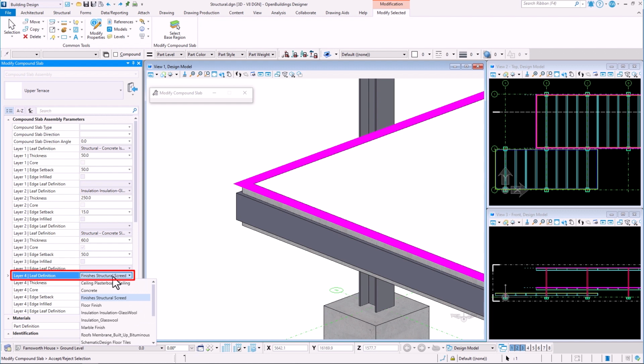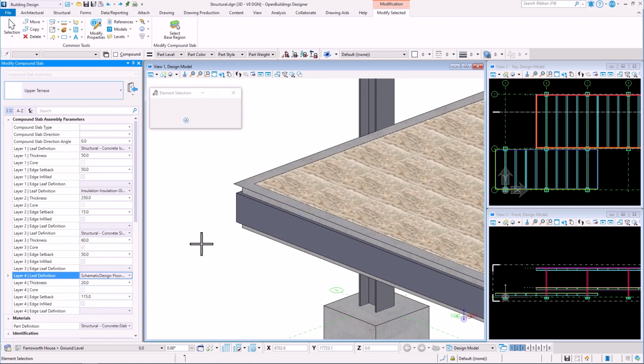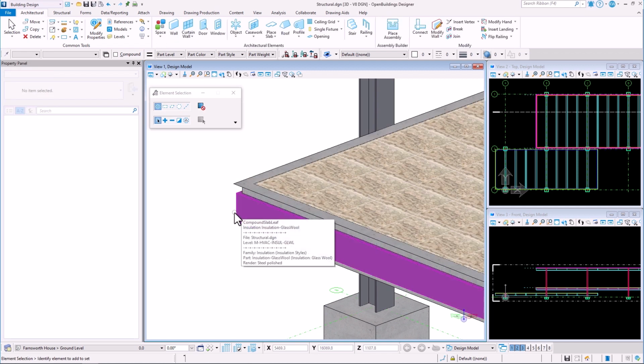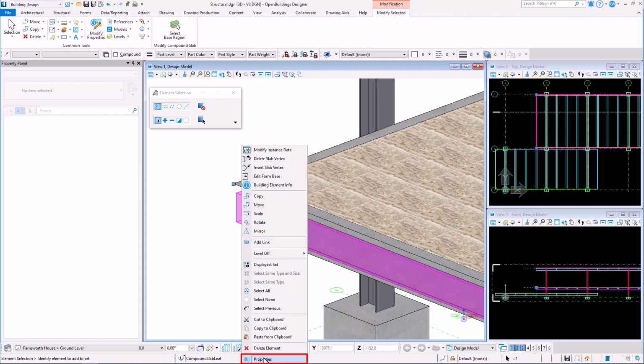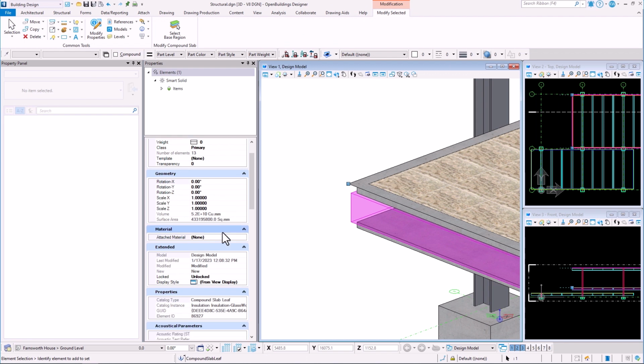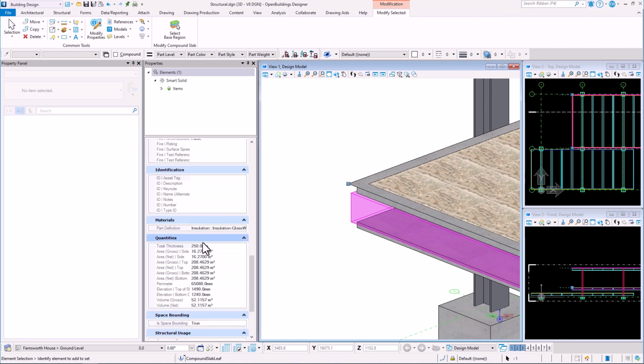Let's modify the thickness of the insulation layer and the definition of the finish layer. Then we click in the view to apply changes and check the updated model. The finish layer material has been changed, and we can check the updated insulation thickness in the Properties dialog. It has been updated too.